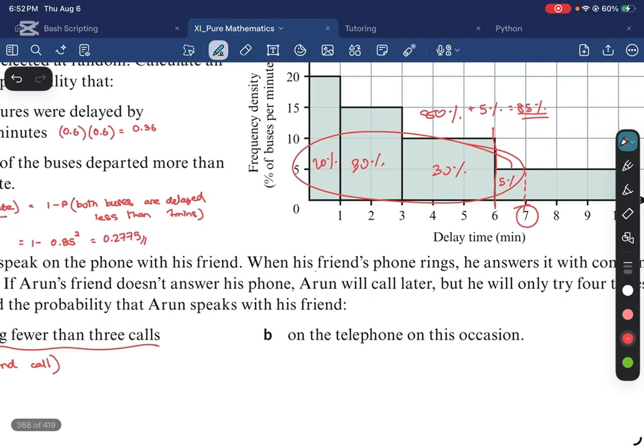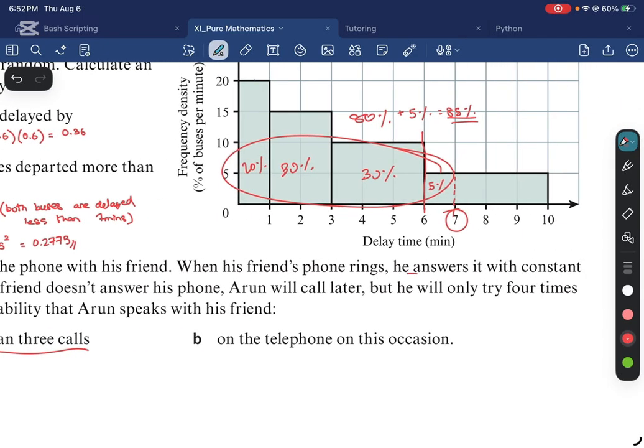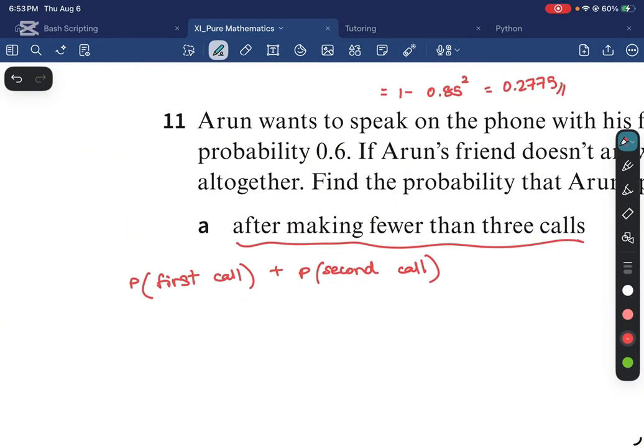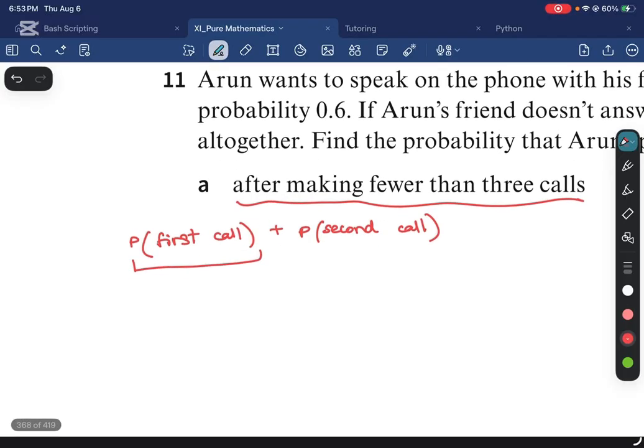So basically, when his friend's phone rings, he means his friend, right? Answers it with a constant probability of 0.6. So basically, if Arun wants to get through the first time, well, there is a 60% chance, right? If he wants to get through on the second call, well, his friend should not pick up when he calls for the first time, right? And he should pick up when he calls for the second time. So this is going to be your solution.